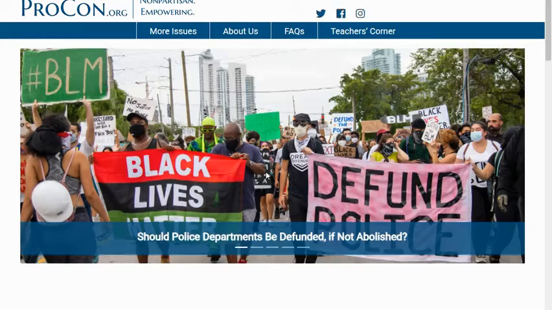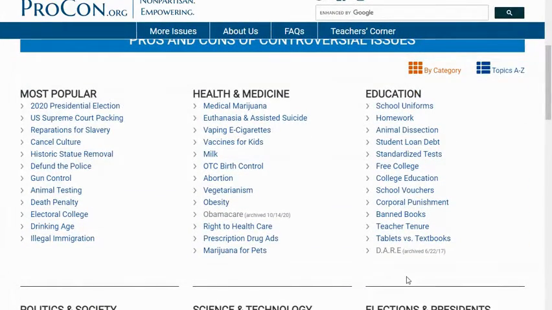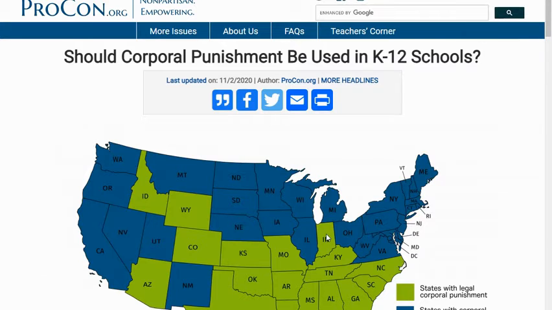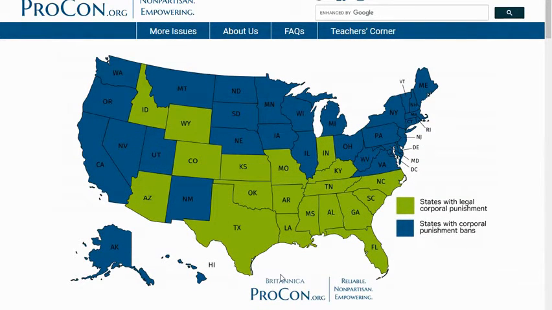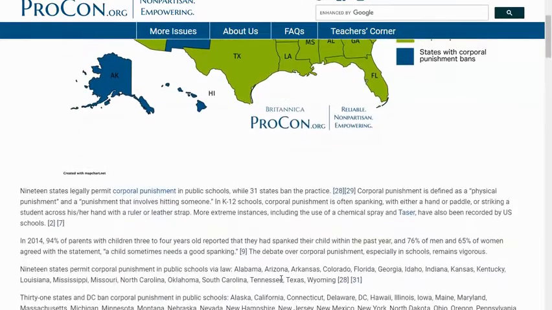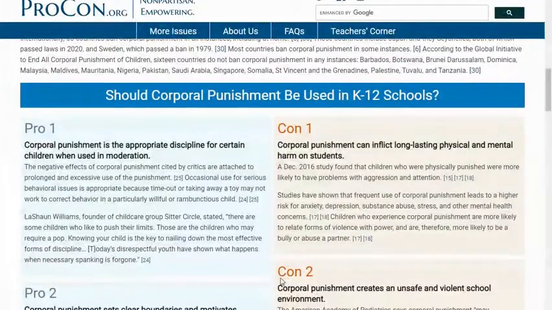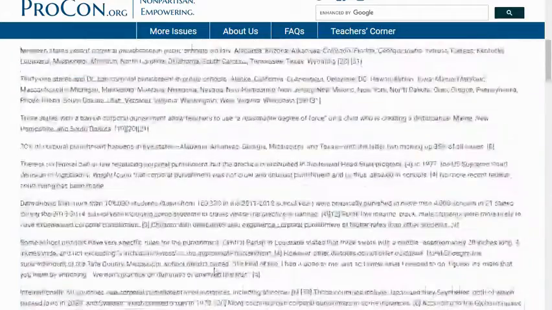After I first look at the issues under education to see if there's something else I might want to look at. So, yes, I talked about bullying, but I also want to discuss a little bit about schools and corporal punishment in schools because that's something that I'm interested in. And I think that when I'm talking about bullying in my school paper, I'm also going to discuss how using corporal punishment in K-12 schools is something that should not be allowed. And there are some states that do allow it, as you can see from this map here. So I'm going to read this article about it. I'm going to look and see what the pros and the cons are. I'm going to use some of this information in my paper.